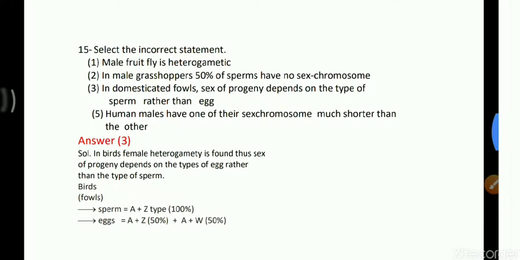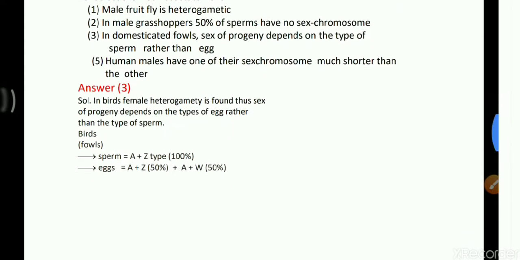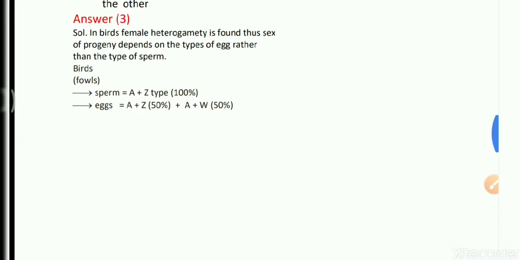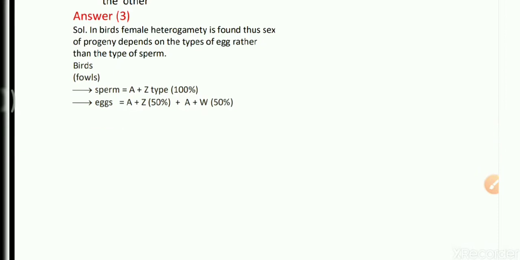So this is about question number 10 to question number 15. In birds, the female is heterogametic, and thus the sex of the progeny depends upon the types of eggs rather than the types of sperms. The sperms are all A plus Z, which is 100%, and the eggs are determinant. Eggs can determine whether it is going to be a male or a female.